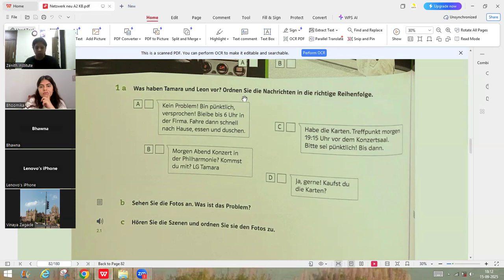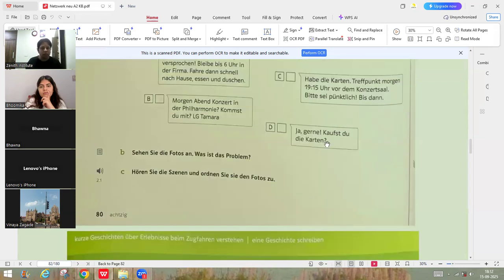So this is a trennbares verb. If you remember, separable verb. So vorhaben has nothing to do with the verb haben. Remember. Okay. So this sentence is written now. Was haben Tamara vor, like what they are planning. This sentence is not what they are having. Complete. When you read the complete sentence, you will get to know what exactly they were saying.